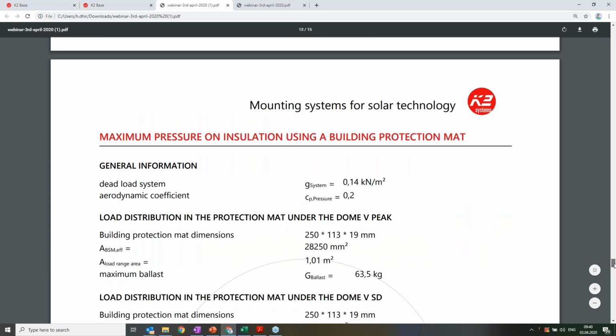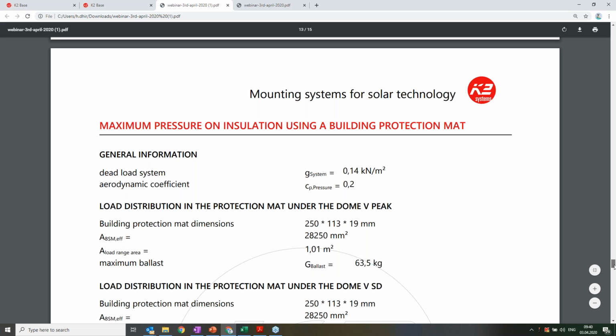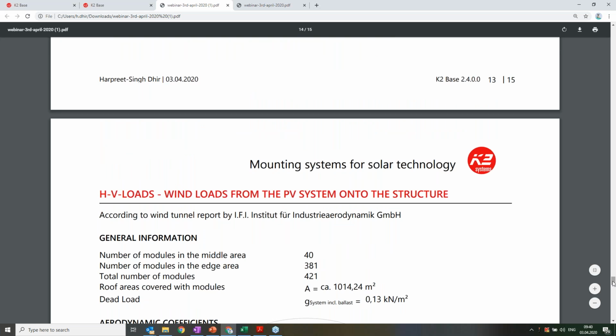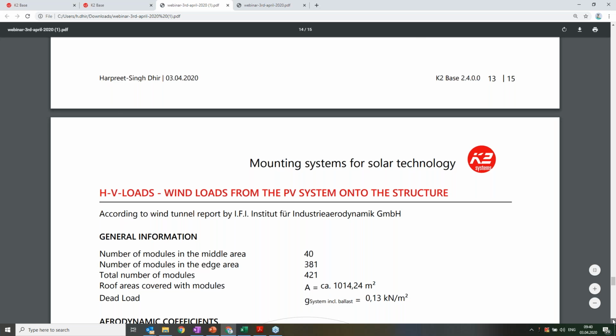And then we talk about the forces and where they act. It's not that we just randomly created the report, it also tells you which formulas we have used and how it's calculated. And then in the end, the bill of material.